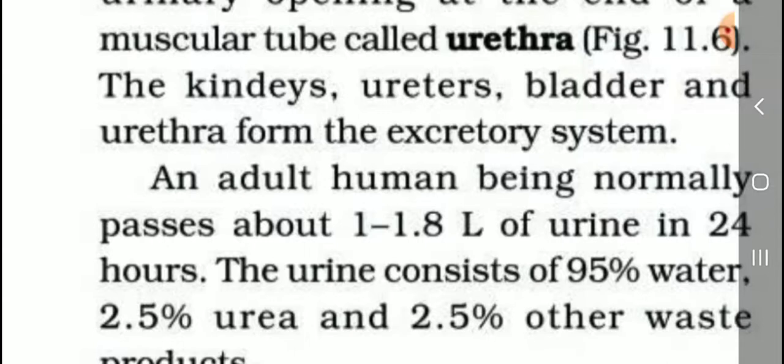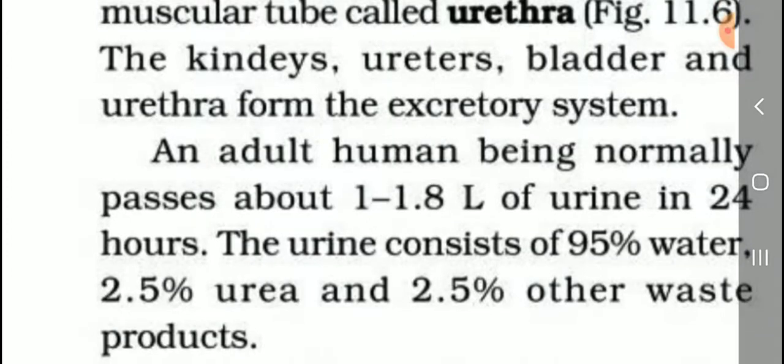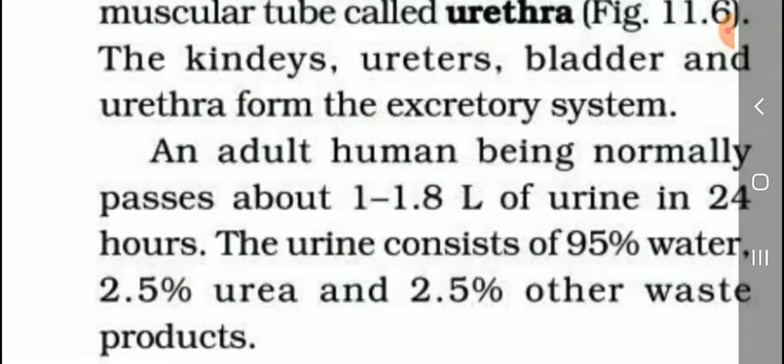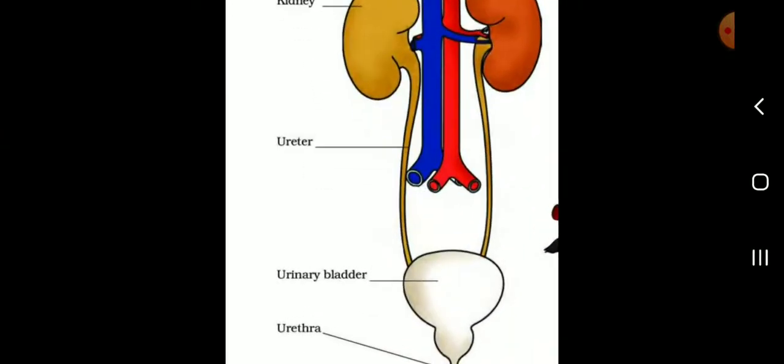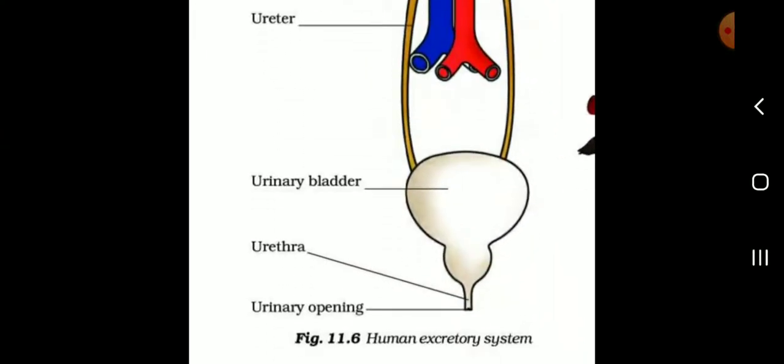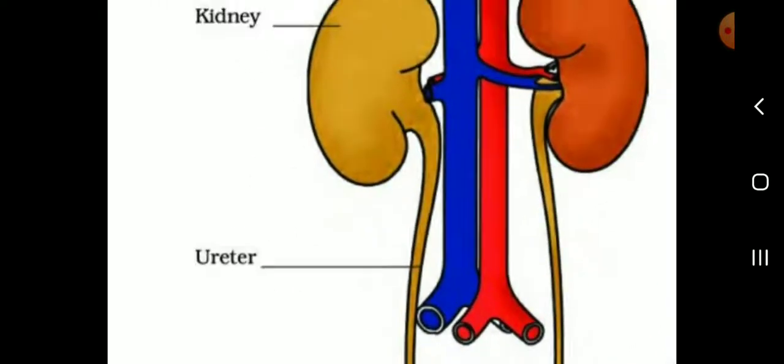An adult human being normally passes about 1 to 1.8 liters of urine in 24 hours. The urine consists of 95% water, 2.5% urea and 2.5% other waste products. Okay, can you understand, students, or do you remember? This is a very important diagram. Human excretory system.